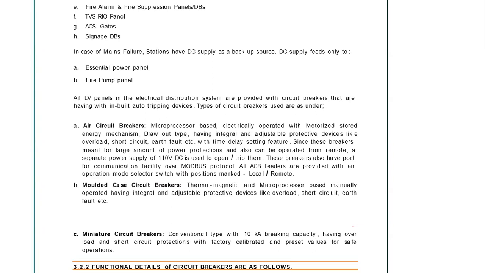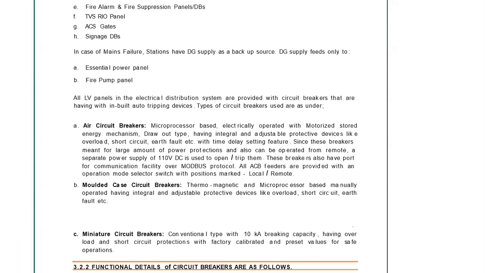Earlier the problem was that when we are using MCCBs and due to some reason it trips, then we need to physically go and reset and switch it on. But nowadays, as it is motorized, it can even be switched on remotely.